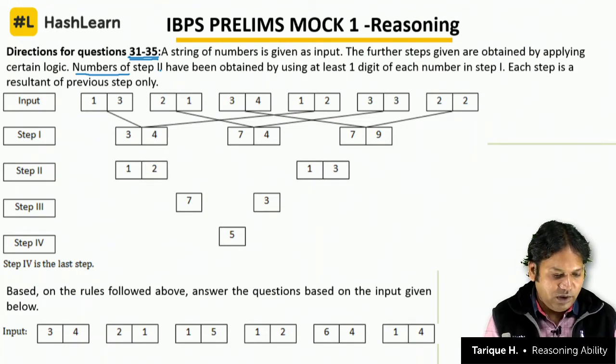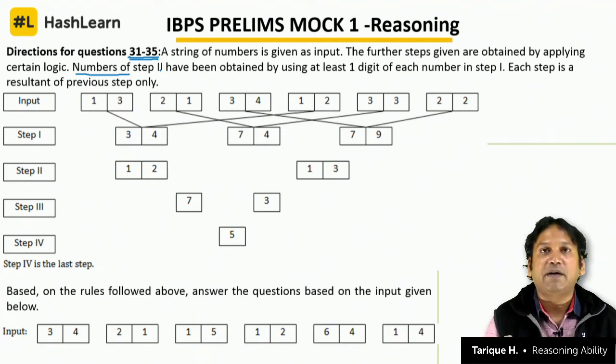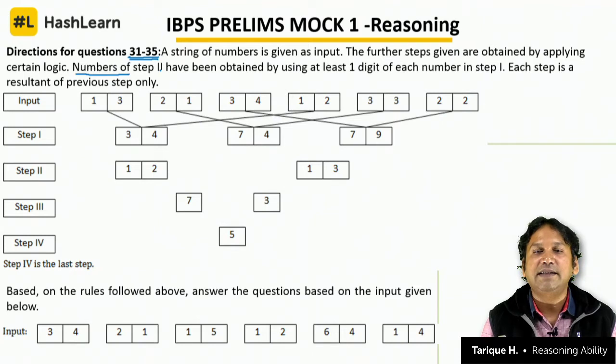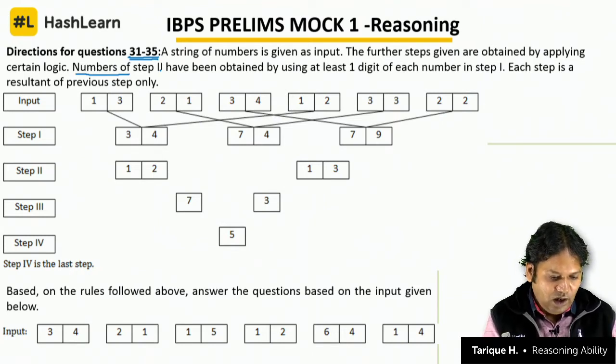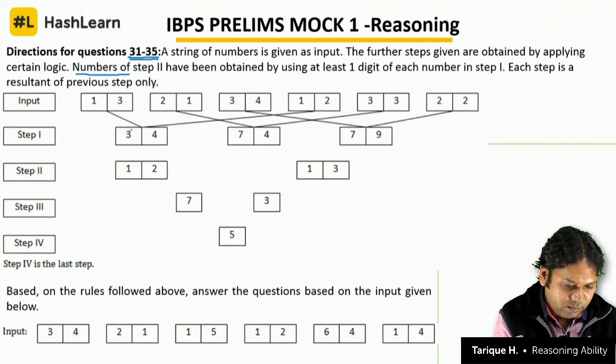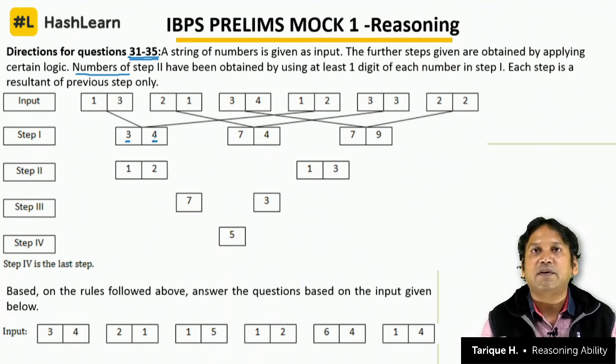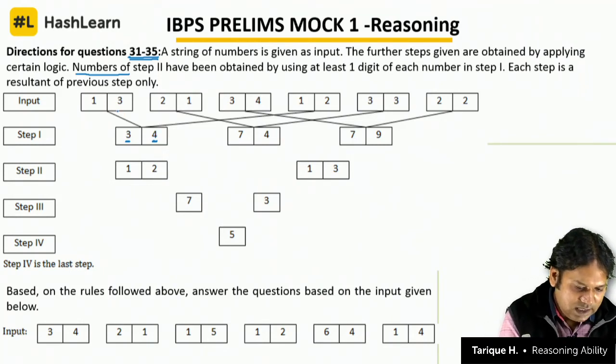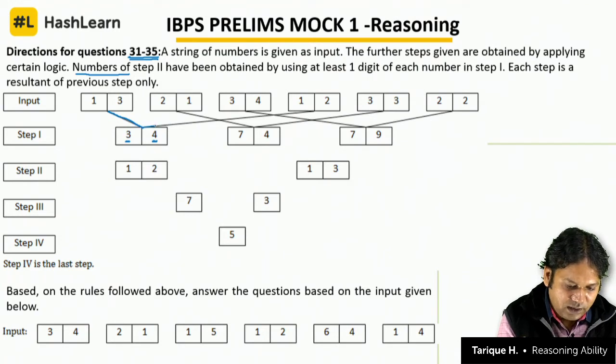So if you look at the input here, 1 3 2 1 3 4 1 2 3 3 and 2 2. How do we get the numbers in step 1? What is the number that we have in step 1? Okay. So how do we calculate that? How did we get this 3 here, and how did we get this 4 here? That is our main concern first of all. Clear? So if you look at the numbers, you can see these lines are drawn. One line comes from here, another line comes from here.